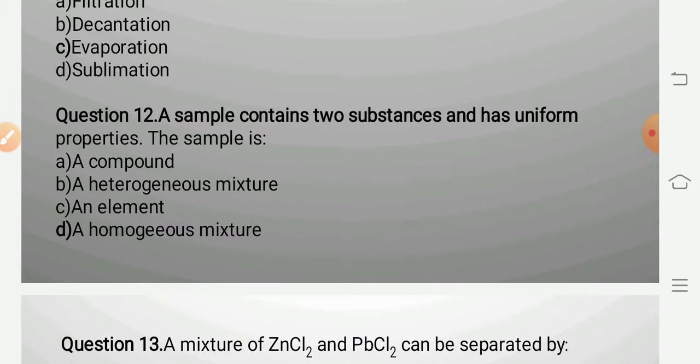Question 12. A sample contains two substances and has uniform properties. The sample is... From this property, you can easily understand that the answer is homogeneous mixture, because the sample has two substances and they are mixed uniformly. So uniform phase throughout is the property of a homogeneous mixture.